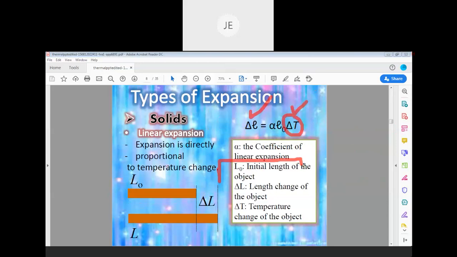For example, let us say you are taking a 1 meter steel rod and you are increasing from 30 degrees Celsius to 40 degrees Celsius. Then let us say the new length is some 1.1 meter.